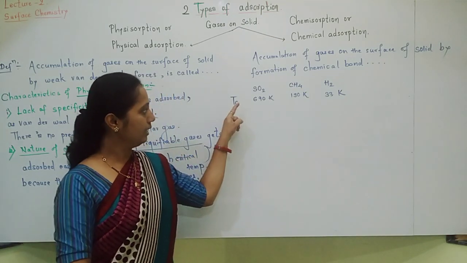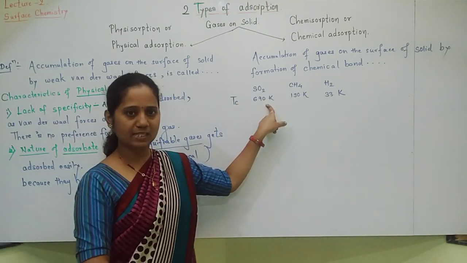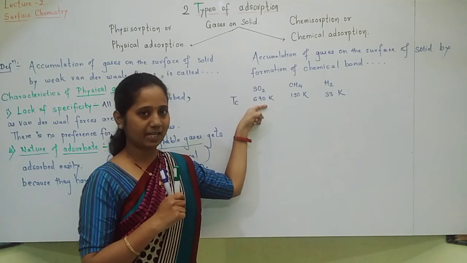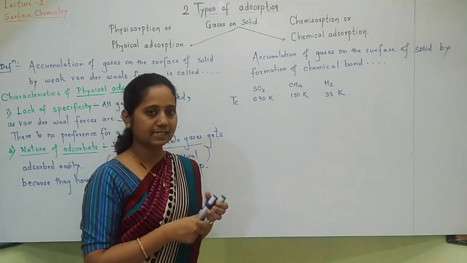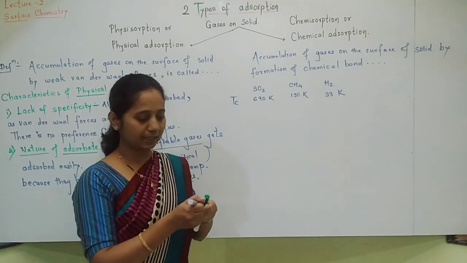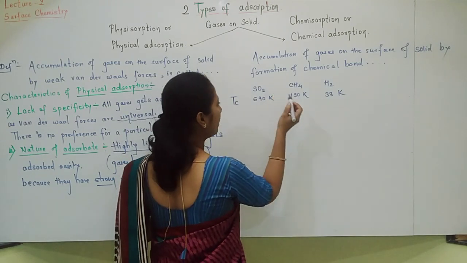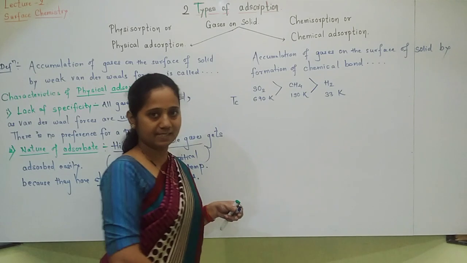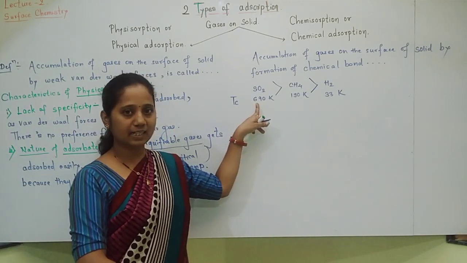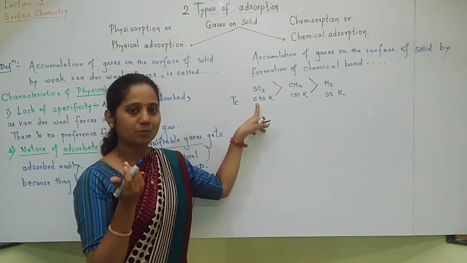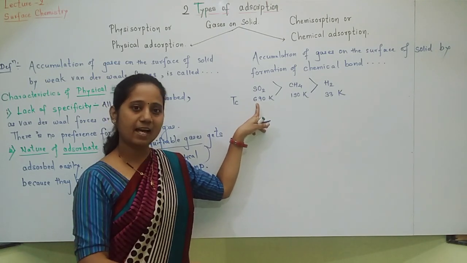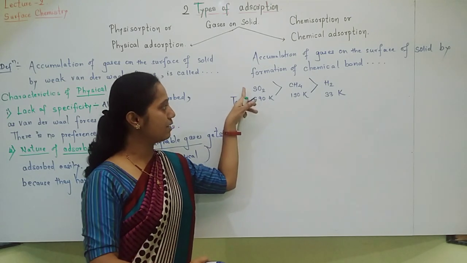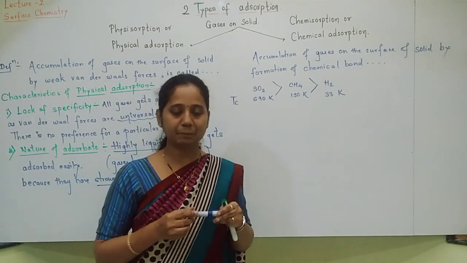So how will you say? Looking towards critical temperature, you can see that greater the critical temperature, easily liquefiable gas. And easily liquefiable gases get adsorbed easily, or readily. So order becomes like this. Understood? Higher the critical temperature, more liquefiable gas it is, and easily liquefiable gases get adsorbed readily.